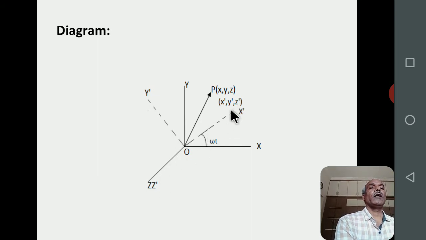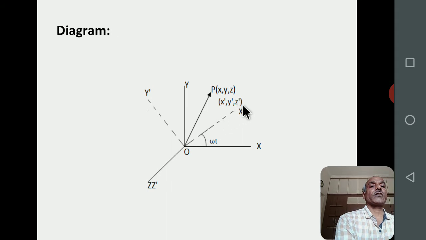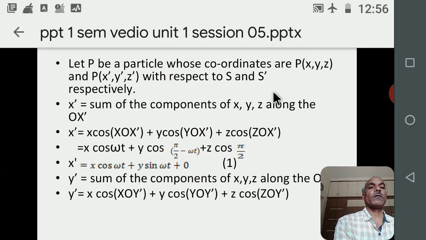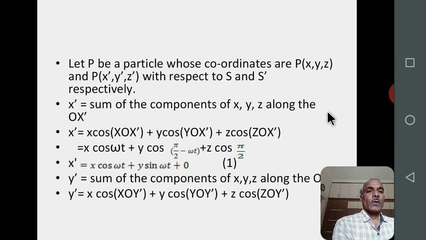Therefore, the omega t is the angle through which the axis OX dash is turned in a time t second with respect to OX. Now let us consider a particle P whose position coordinates are P(x, y, z) and P(x dash, y dash, z dash) with respect to S and S dash frame respectively.